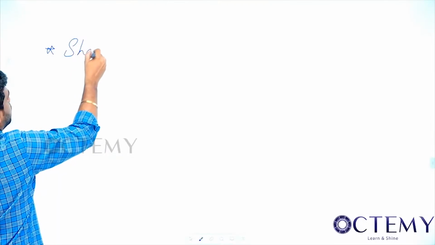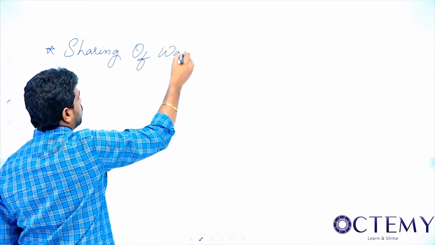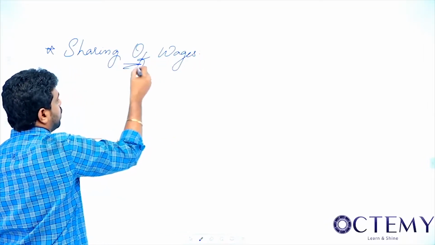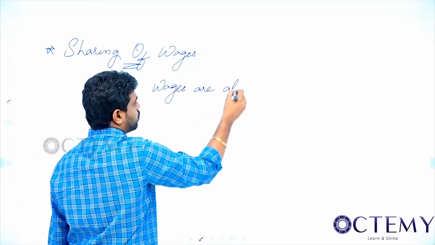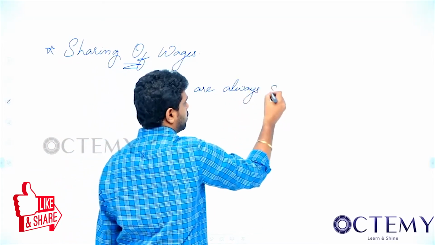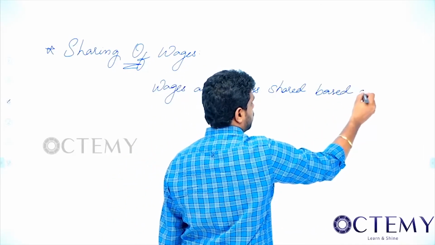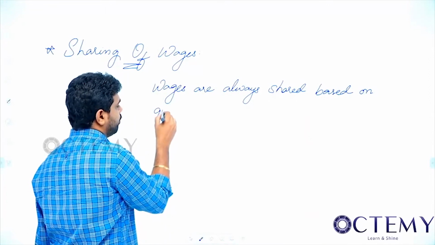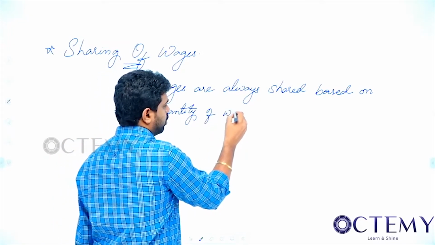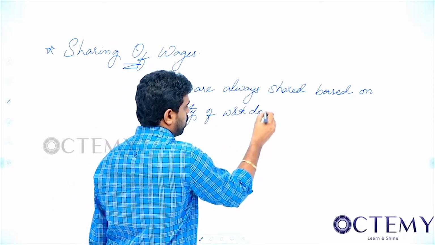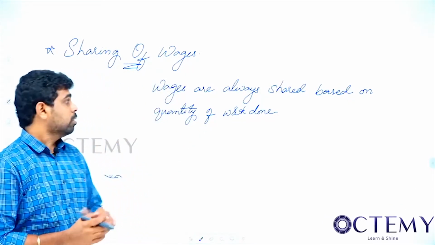So let's see sharing of wages now. When I go for sharing of wages, I want to tell you one point. That is, wages are always shared based on quantity of work done. So note down this point, always shared based on quantity of work done. So wages are always shared based on quantity of work done. Okay.